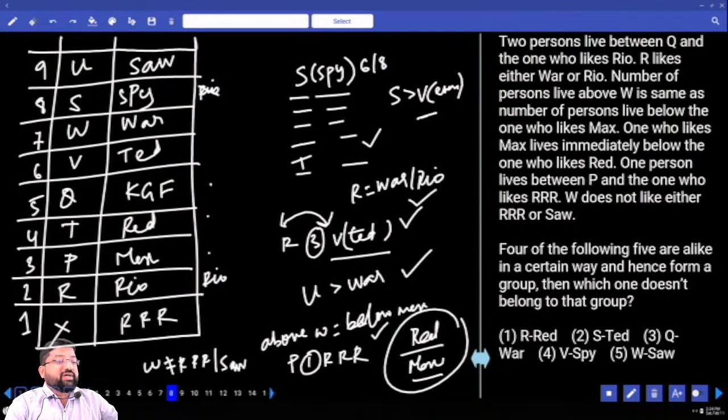Now where's the problem? Where did we go wrong? So when everywhere you see there's a gap of one floor, now we'll see whether this R is before Red or after Red. Where is this R? After Red. S and Ted. S is before Ted. This is before, this is after. Q and Var. Q is after Var. V and Spy. V is after Spy. W and Saw. W is after Saw. What should be my answer?